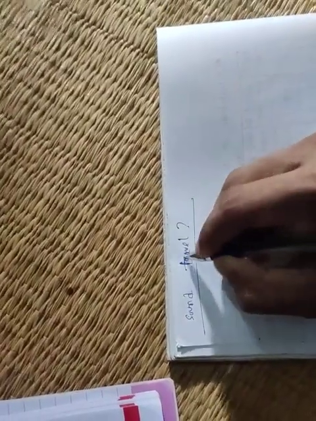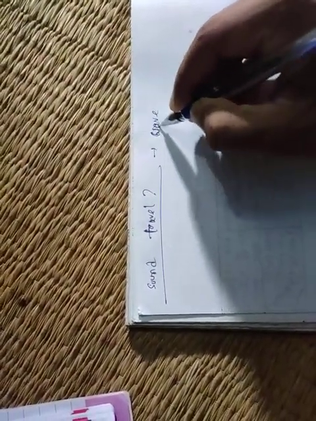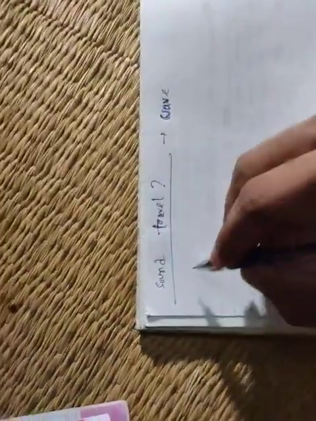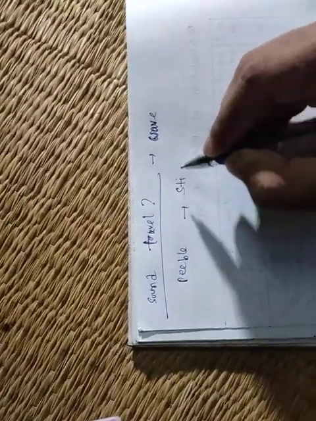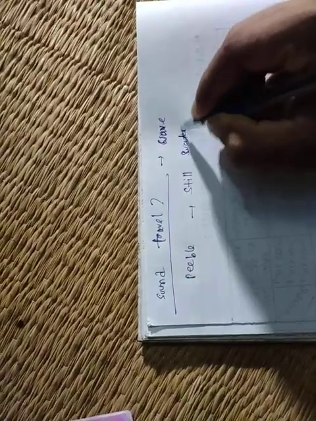How sound can travel. Remember, sound travels in the form of a wave. So what is a wave? To understand this, suppose you throw a pebble in a still pond.